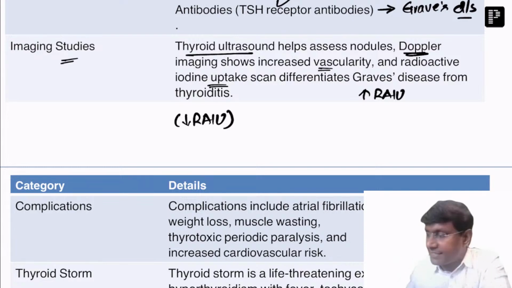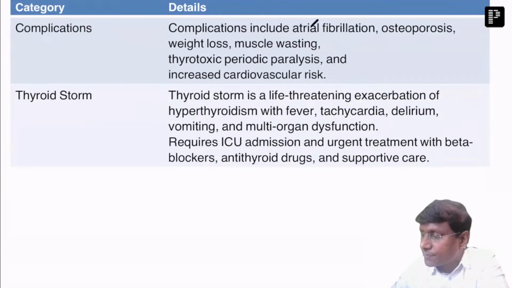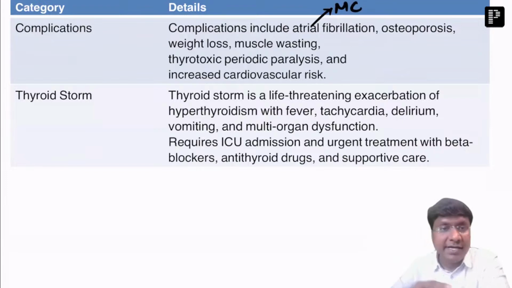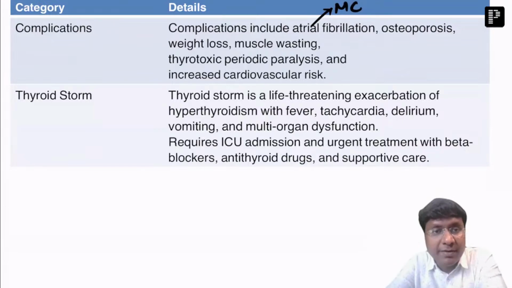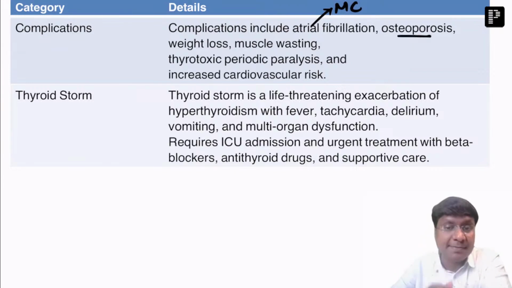And what are the complications? As I was saying, the most common arrhythmia in patients with hyperthyroidism is atrial fibrillation. When the ECG is done, it will show an irregular rhythm, and an absent P wave. And osteoporosis is observed both in hypothyroidism as well as hyperthyroidism.